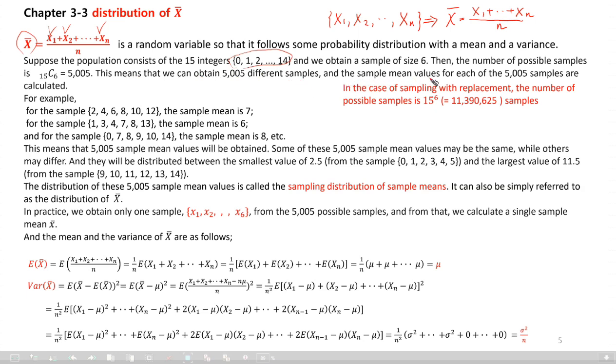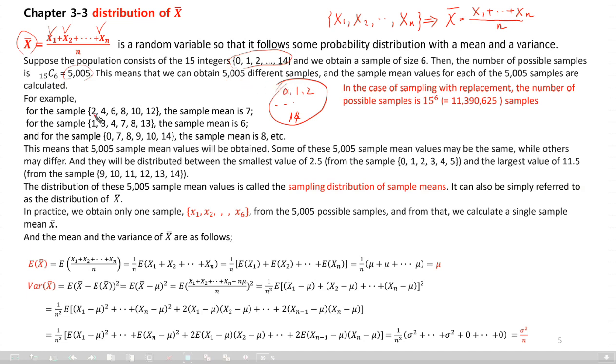And the sample mean values for each of the 5,005 samples are calculated. See, they are the population 0, 1, 2 up to 14, so there are 15 numbers in the population. We choose 6 of them, then the number of ways will be 5,005. So there are 5,005 sample means, one for each sample.